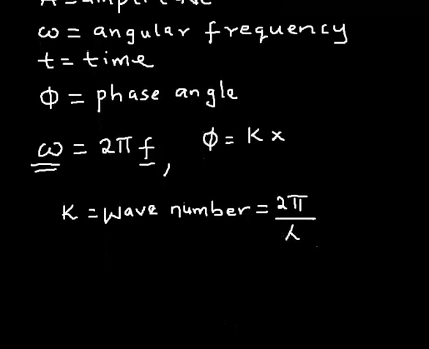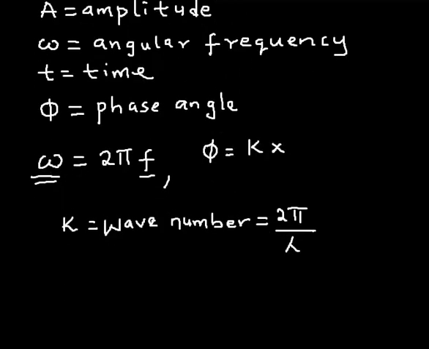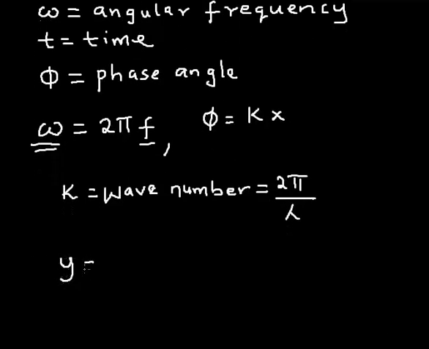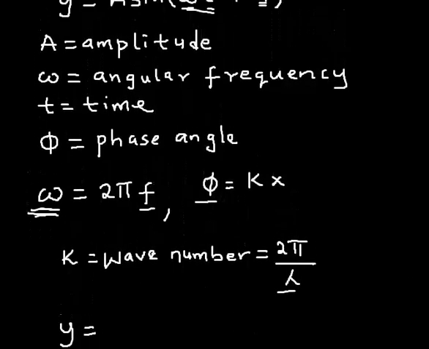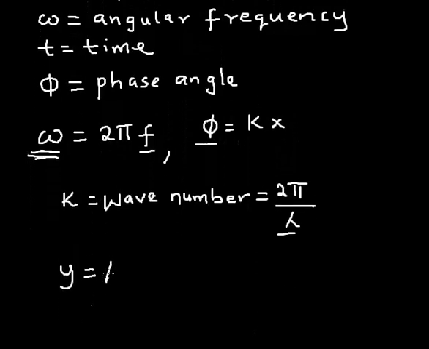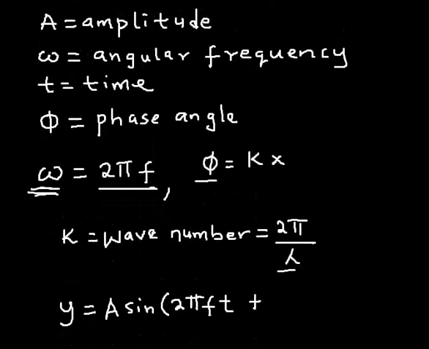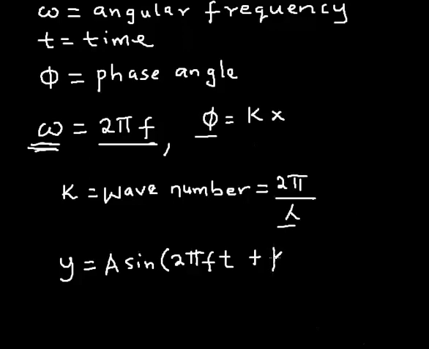So now I can also express the equation of a wave this way by putting the value of both the omega and the wave number, and the phase angle into this particular wave. So the equation of a wave can also be written as y equals a sine open bracket omega, which of course we already know is 2 pi f, multiplied by t, then plus the phi, which of course we know is given as wave number multiplied by x.